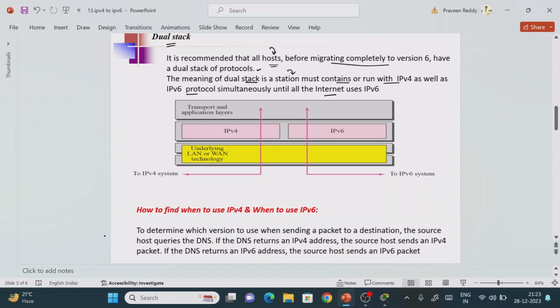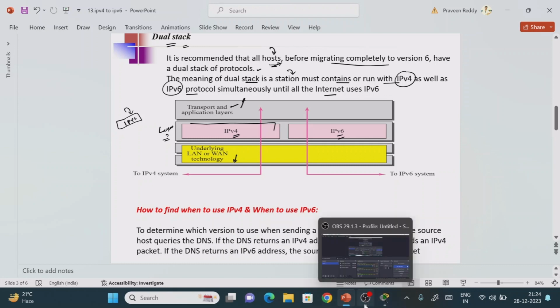As we know, taking the transport layer and the remaining layers, there is the application layer, then we will have the L2 layers, right? So the physical topology. In between we have layer 3, nothing but the network layer, right? In the network layer we have the IP address mechanism, and there we have two, one is the IPv4 version, another one is the IPv6 version. So before completely migrating to IPv6, all the hosts, the systems, have to maintain the dual stack algorithm. It means that it should support both IPv4 as well as IPv6, right? This is what we call the dual stack operation. Suppose for example, the newer systems we will have something.